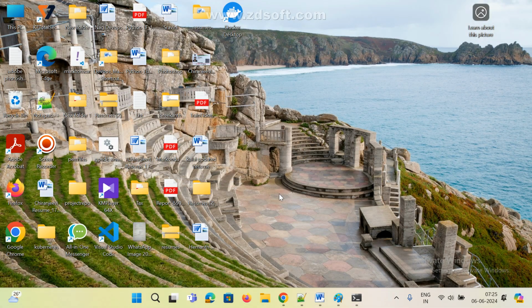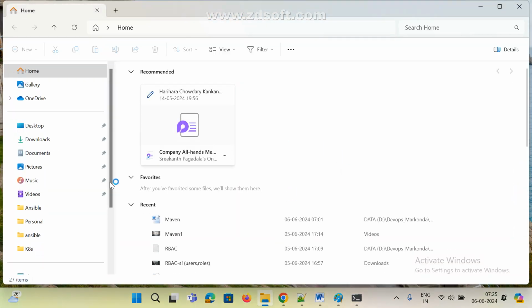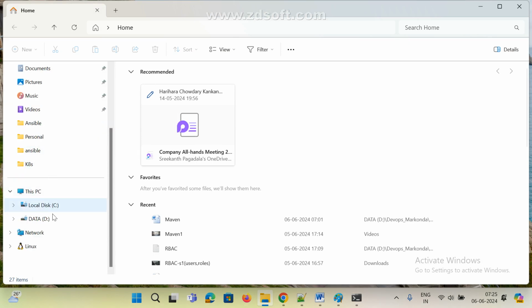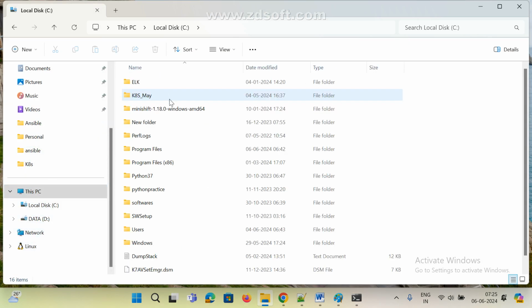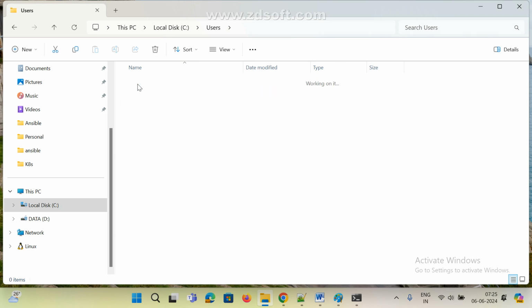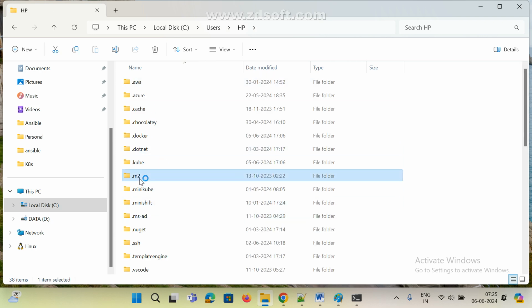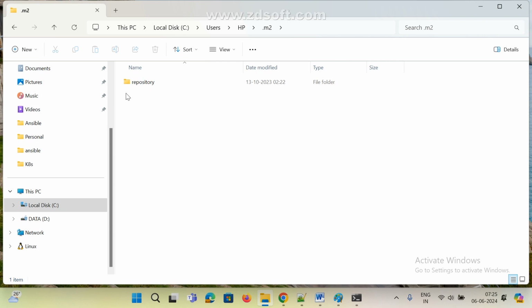Go to My Computer, go to C drive, go to Users and click on the logged in user, and this is the path. This is my local repository. Under Maven, under .m2, we can see the repository. Here we can see all the jars and dependency jars, only here.